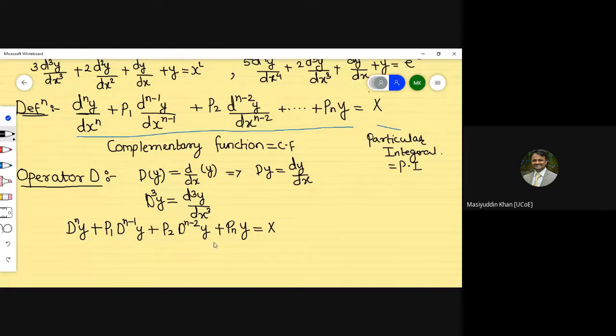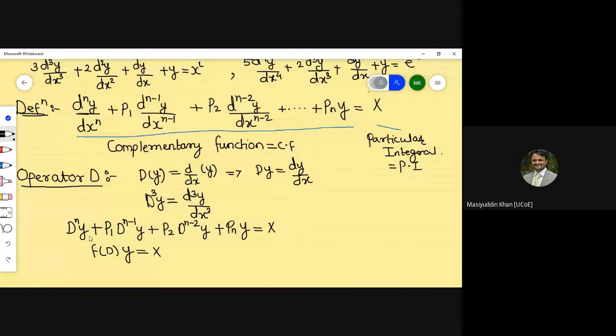Only a function of the operator d remains here, with the constant part. For better understanding, you should remember this clearly. While taking y as a common part, I represent this part as f of d, and y is equal to x.